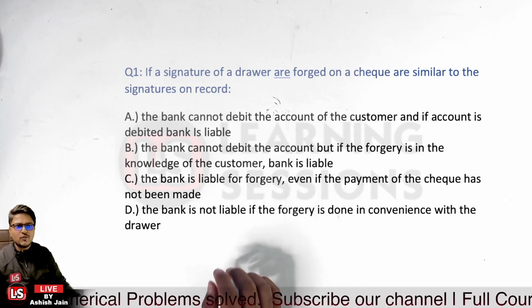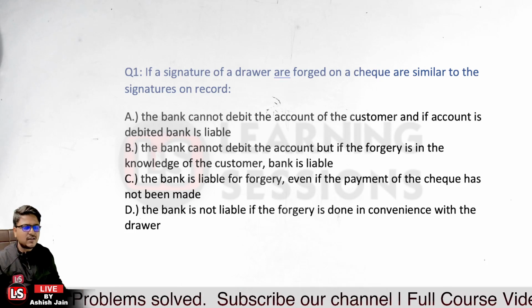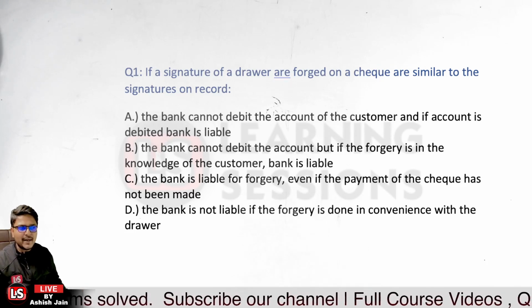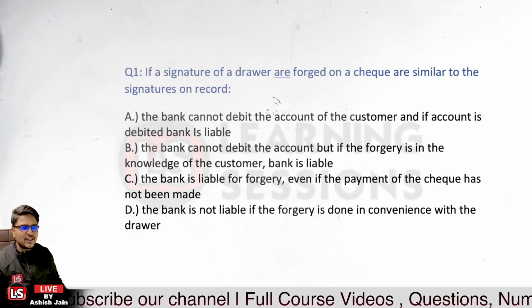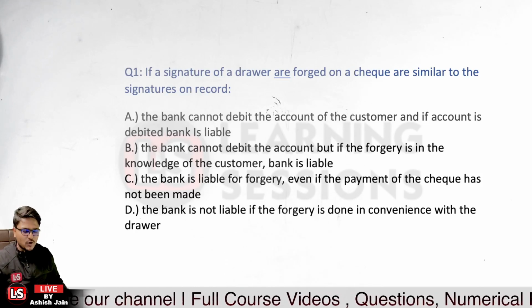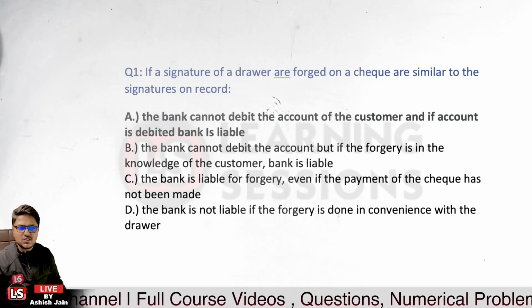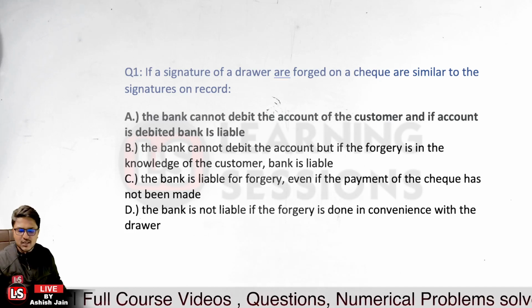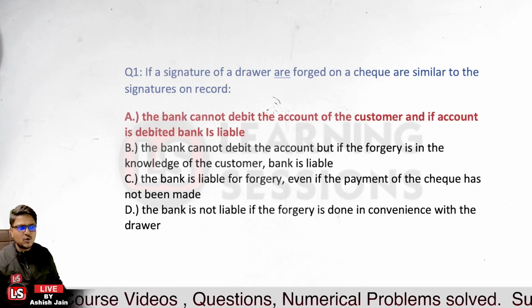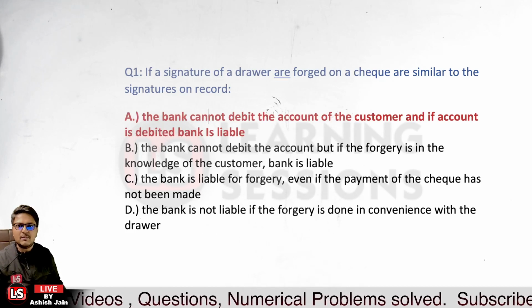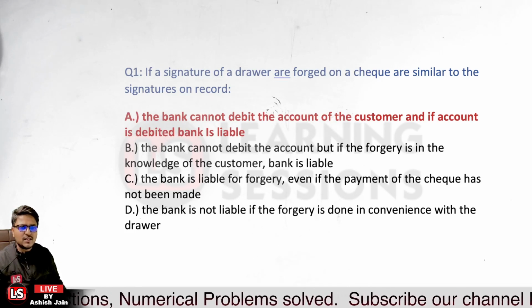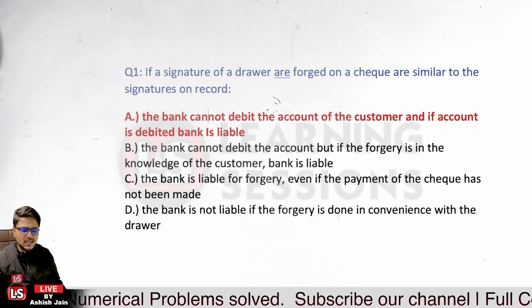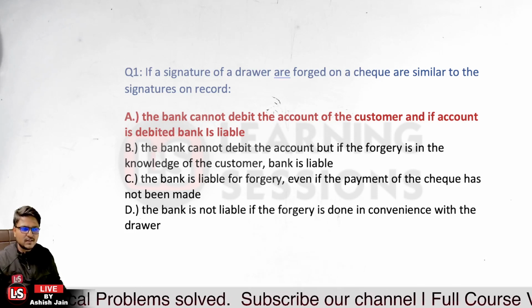So option A over here will be the right answer, that the bank cannot debit the account because there is no mandate by the customer. If the signatures have been forged, whether those match with the signatures on your record or not, there is no mandate by the customer and the bank is not allowed to debit the account. So the bank will be liable. So question number 1 over here, answer is option A, and SB has given the right answer.